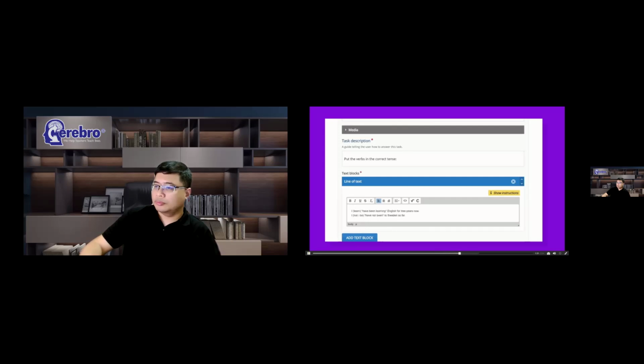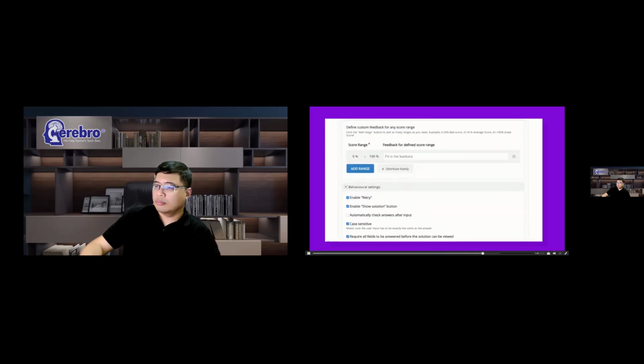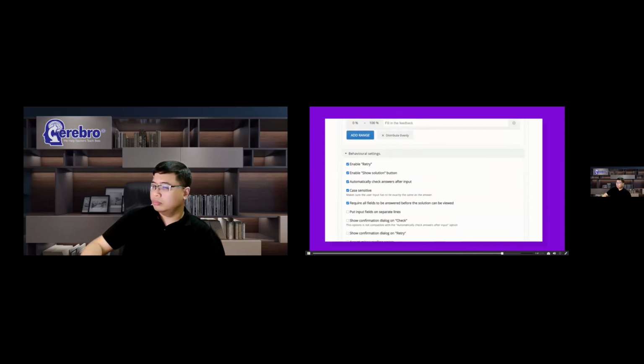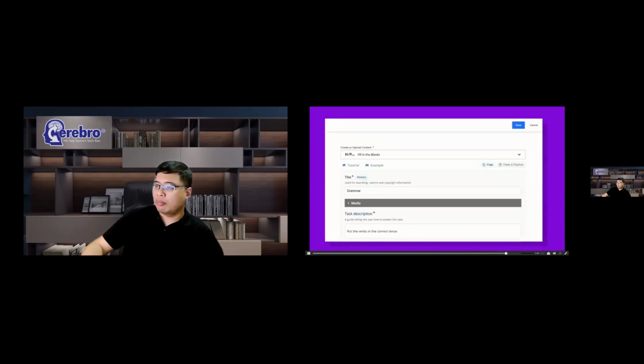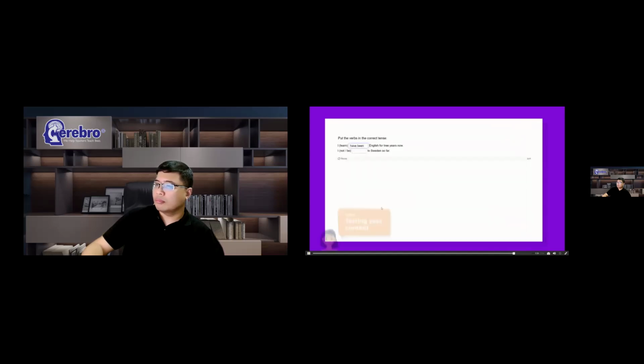If you have multiple correct words or different spellings, you may provide them with a slash between each. This is all you need to do, but you may also adjust the behavior under the behavioral settings. Here, you may find, for instance, that fill in the blanks check after each answer as soon as they're typed in instead of say at the end. Save your task and make sure that it works as expected.